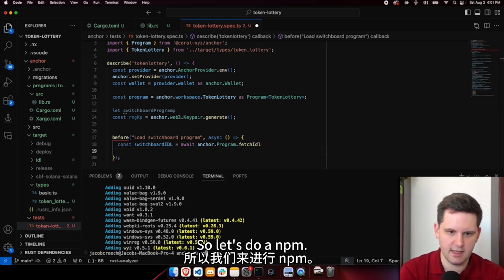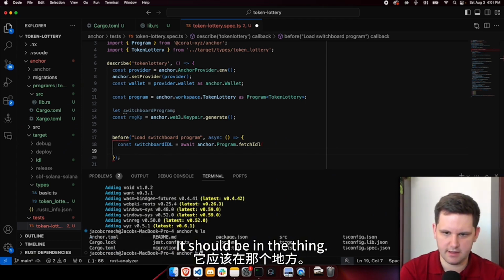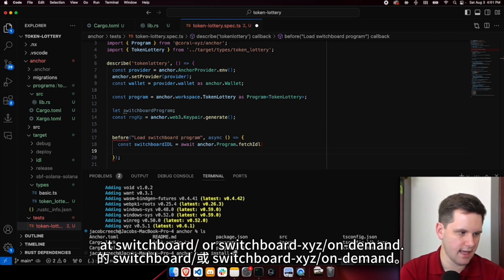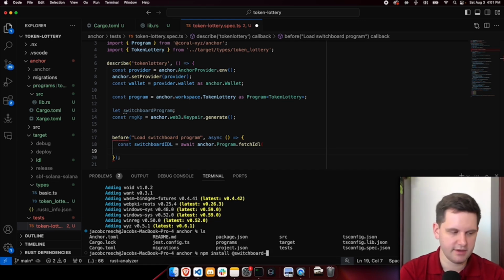So let's do an npm. Is this the right place? It should be in the thing. So npm add or install @switchboard-xyz/on-demand.